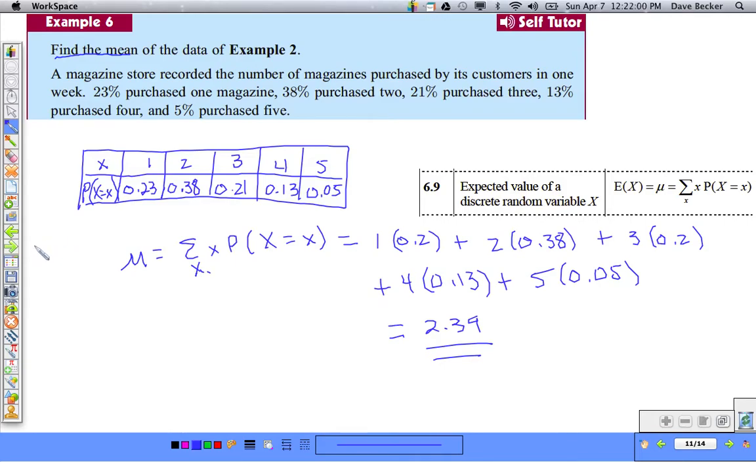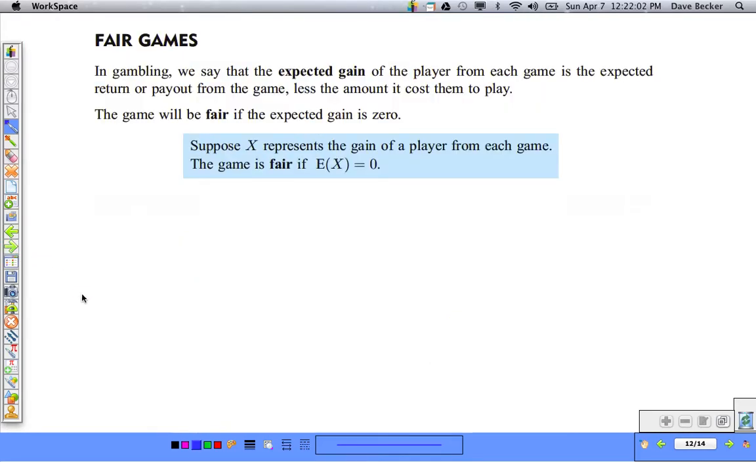Okay, one more concept, fair games. Fair games as related to gambling. In gambling, we say that the expected gain of the player from each game is the expected return or payout from the game, less the amount it costs them to play. The game will be fair if the expected gain is 0.